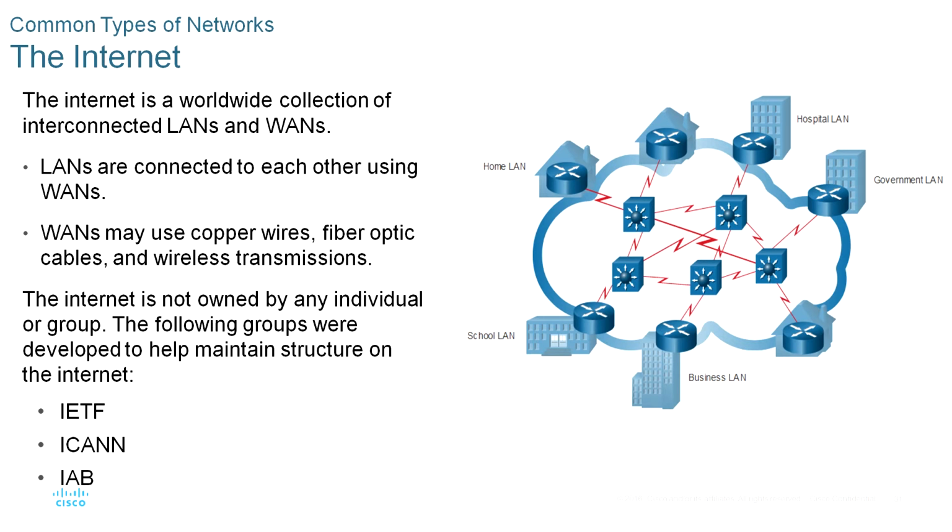The internet is not owned by any individual or group. Ensuring effective communication across the diverse infrastructure requires the application of consistent and commonly recognized technologies. These organizations include the Internet Engineering Task Force, IETF, the Internet Corporation for Assigned Names and Numbers, ICANN, and the Internet Architecture Board, IAB, plus many others.